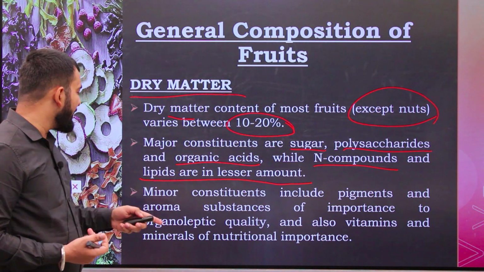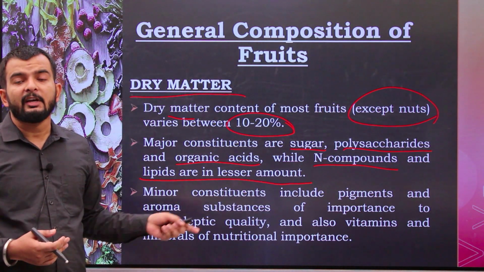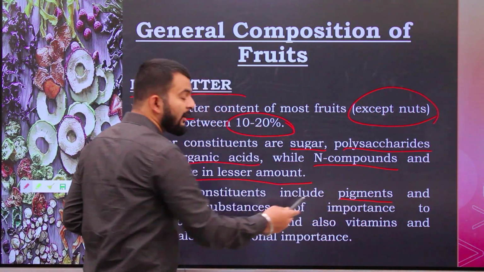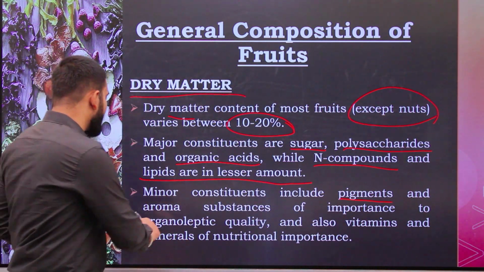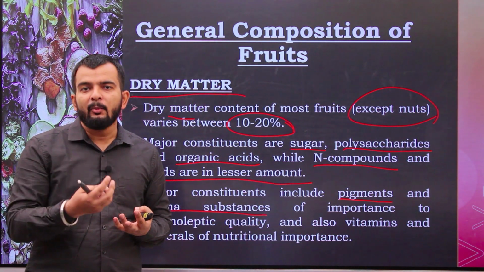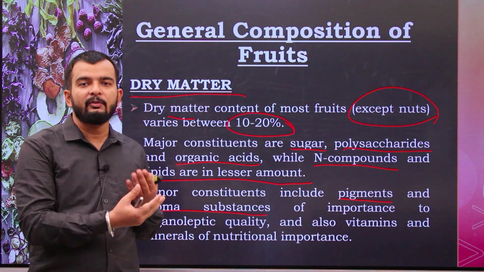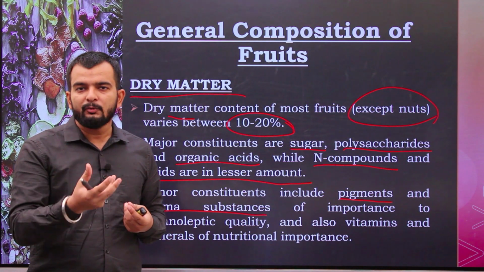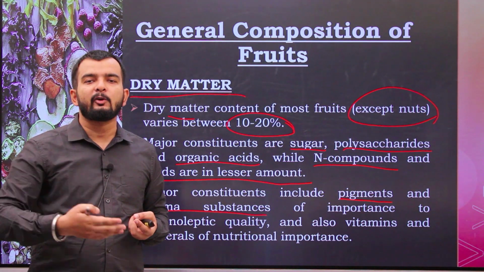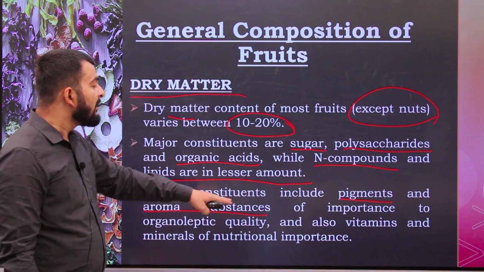Minor constituents include pigments and aroma substances, which are of importance to organoleptic quality. There are various pigments, and then aroma substances, which give the aroma to the fruit. When you consume fruit, you find some aroma, right? Sometimes it even helps in identifying if the fruit is fully ripened or of good quality. As in the case of mango, you smell the mango to see if you are getting a particular aroma or not. So these are aroma substances and pigments.